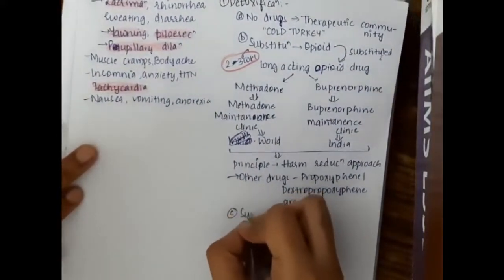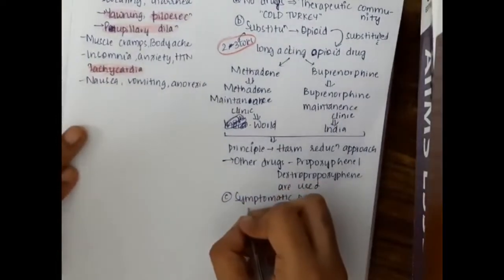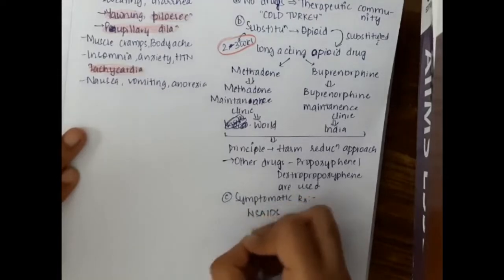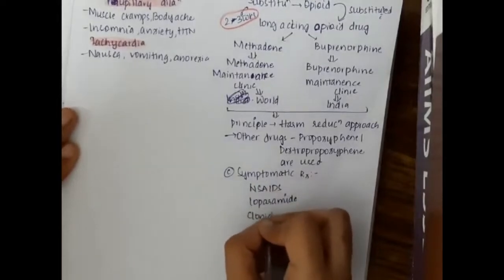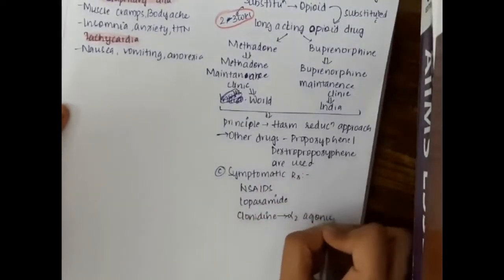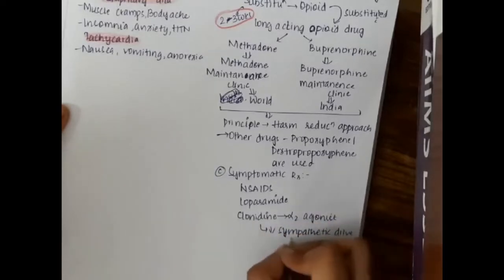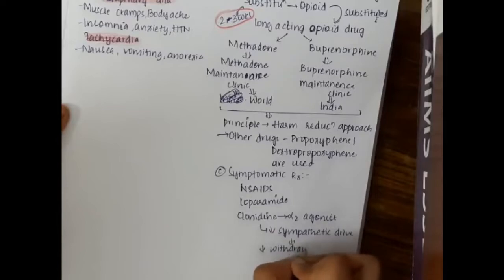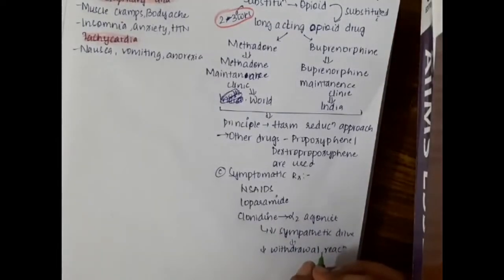Then we have the third type, which is symptomatic treatment. Symptomatically we can give drugs like NSAIDs, loperamide, and clonidine, which is an alpha 2 agonist. This clonidine will decrease the sympathetic drive, and thus it will decrease the withdrawal reaction.